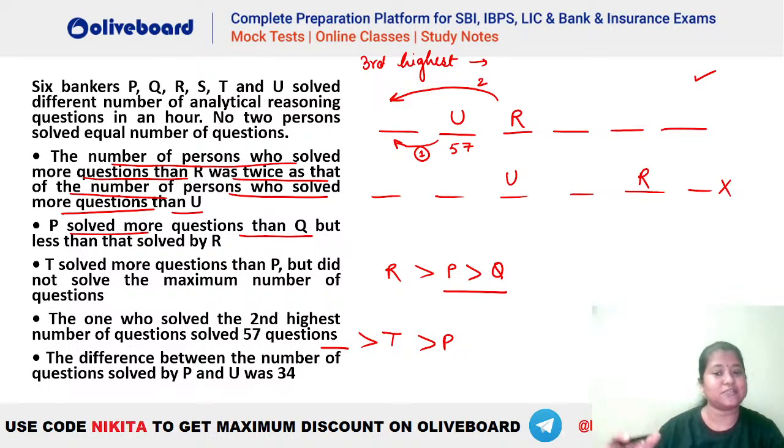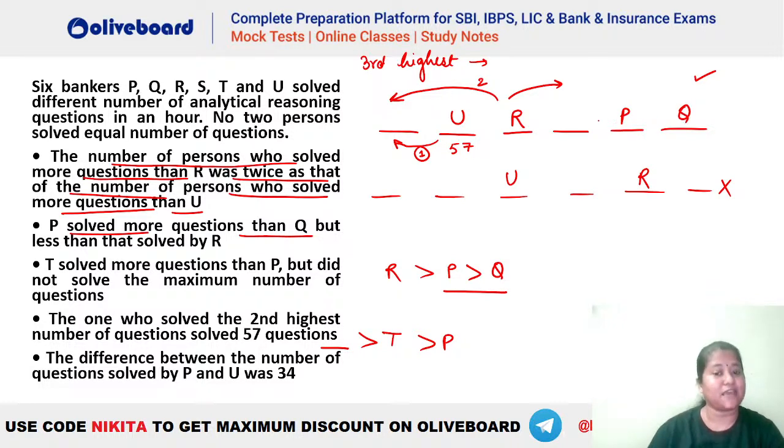So that means you can see that P cannot be towards the left of U. Why? Because before P we have to place R also and we have to place T as well. So you can see that P should be towards the right hand side of U. So now you can see that before P, we have three people at least. We have R, we have T, and we have another person who is greater than T. So that means you have to place where P should be. You will see P has to be here and this person will be Q here.